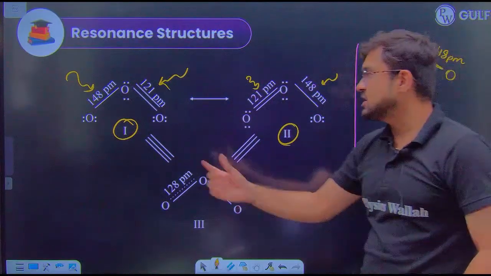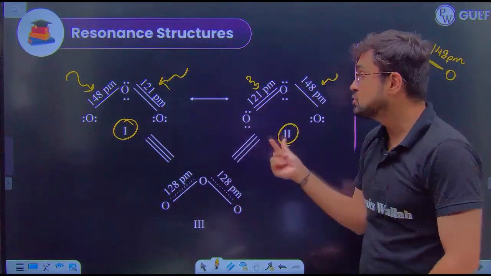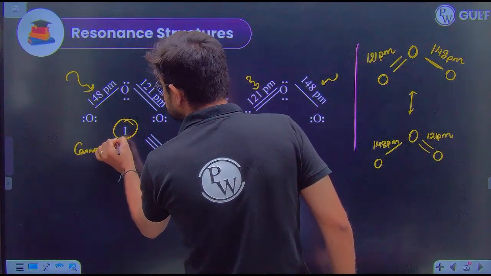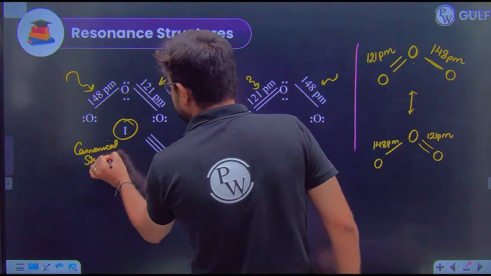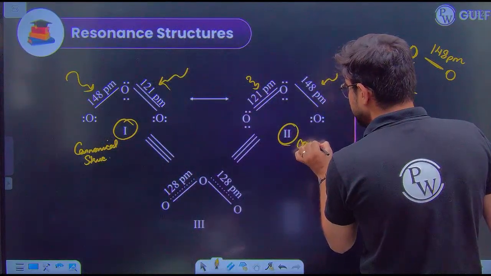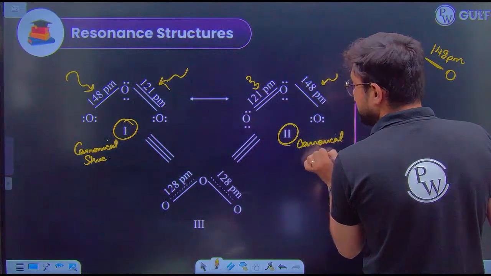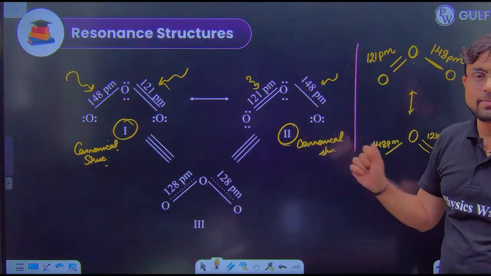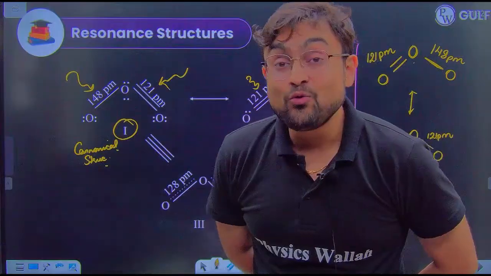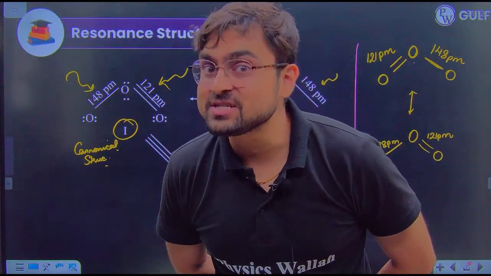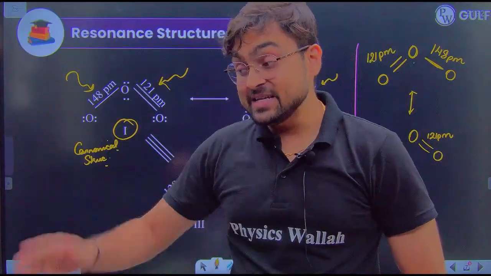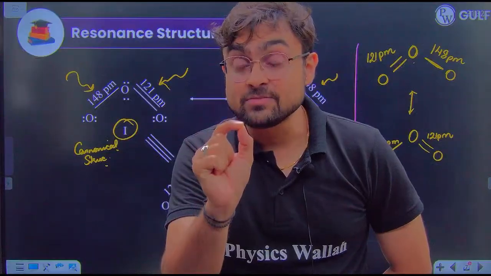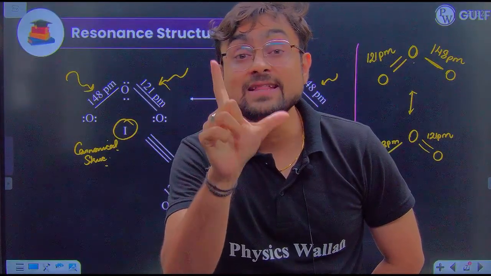Now structure number 1 and structure number 2 are called canonical structures, or maybe resonating structure number 1 and resonating structure number 2. But guys, you know what? When I observe the real structure of ozone that is present in reality, all the oxygen atoms have equal bond length.